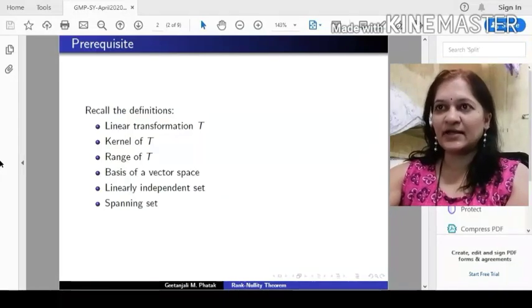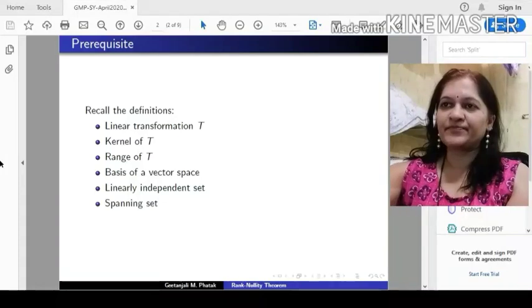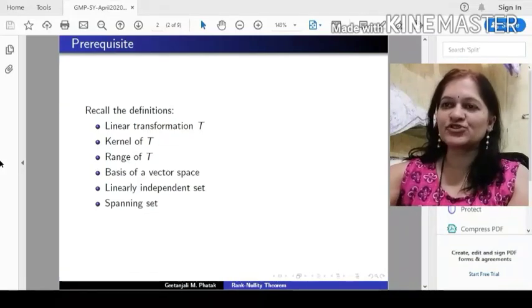Before stating the theorem, we need to recall some definitions. So take a pause and recall the following definitions: linear transformation T, kernel of T, range of T, basis of a vector space, linearly independent set and spanning set. Done. Now we can proceed to the statement of the theorem.